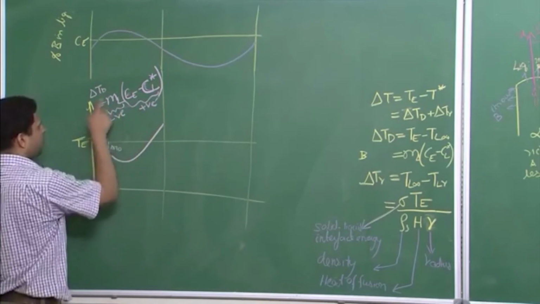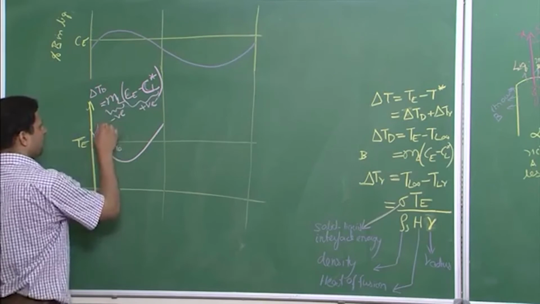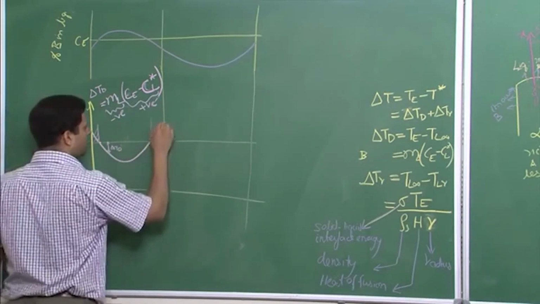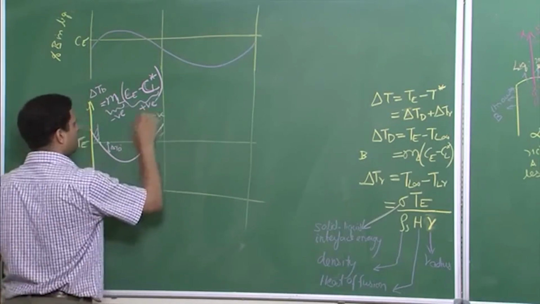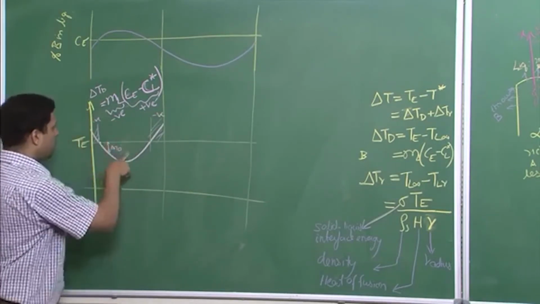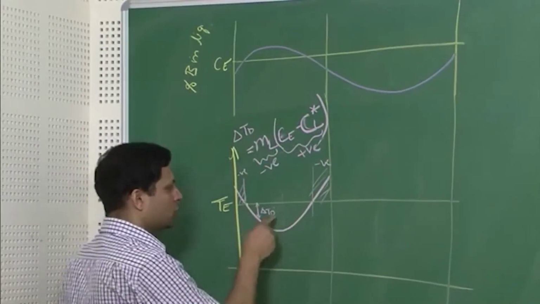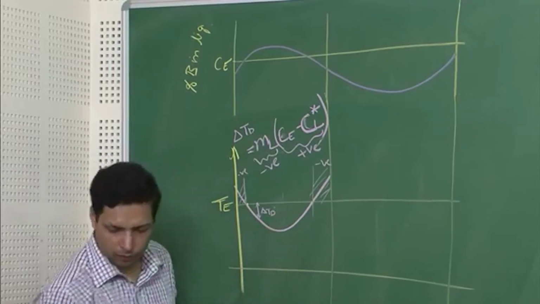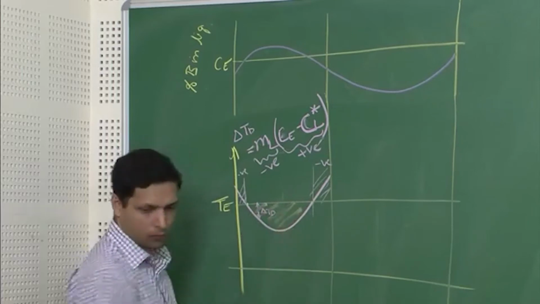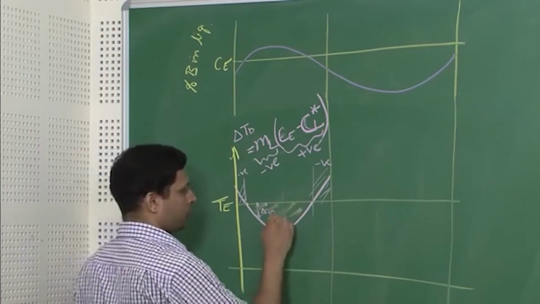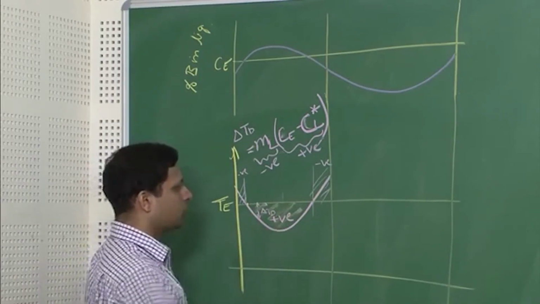Therefore, delta TD overall in this particular region comes out to be negative. Similarly, over here delta TD is negative. Over here your ML is negative and CE minus CL star is negative, so delta TD becomes positive. So we have delta TD equal to positive over here.